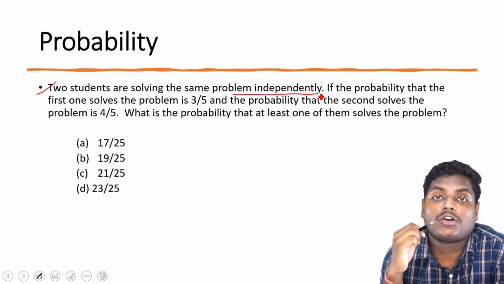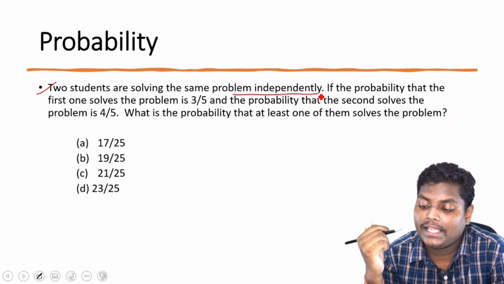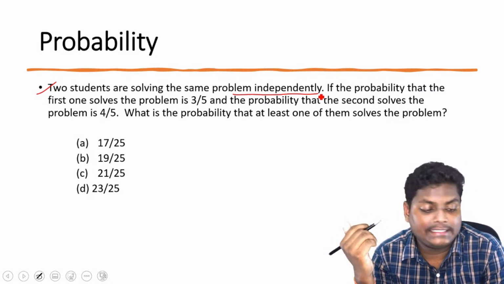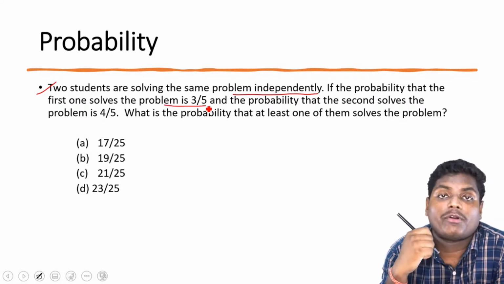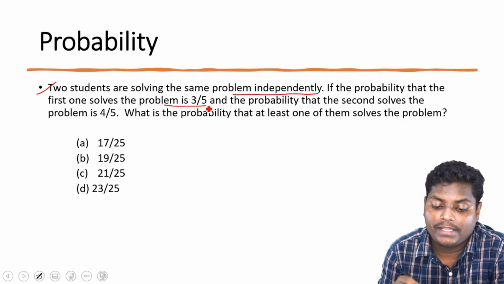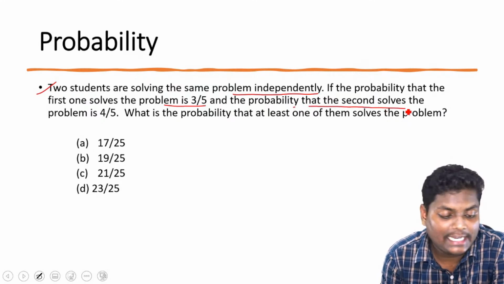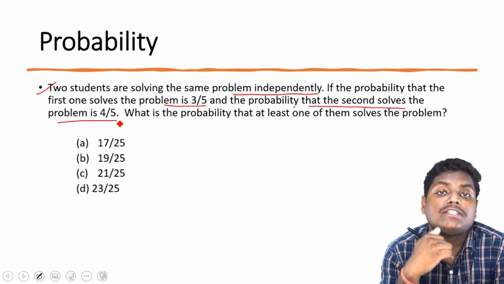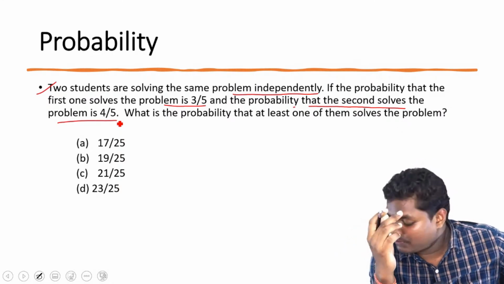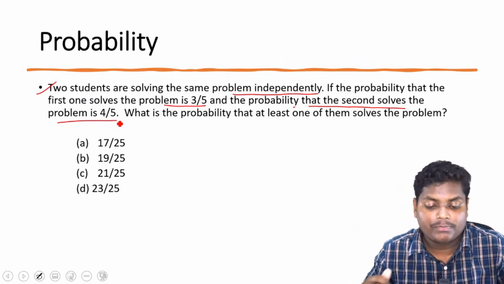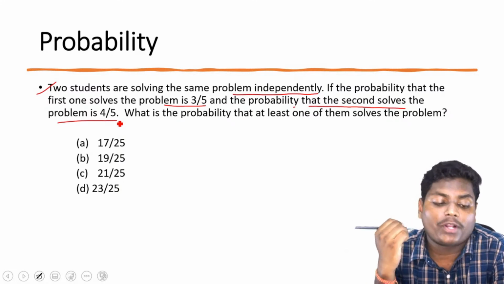Two students are solving the same problem independently. If the probability that the first one solves the problem is 3 by 5, and the probability that the second one solves the problem is 4 by 5, what is the probability that at least one of them solves the problem?